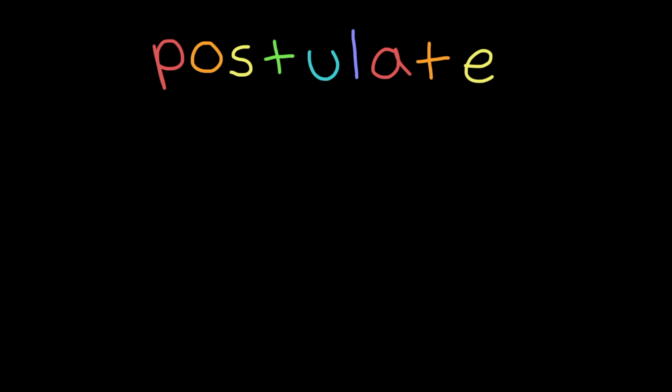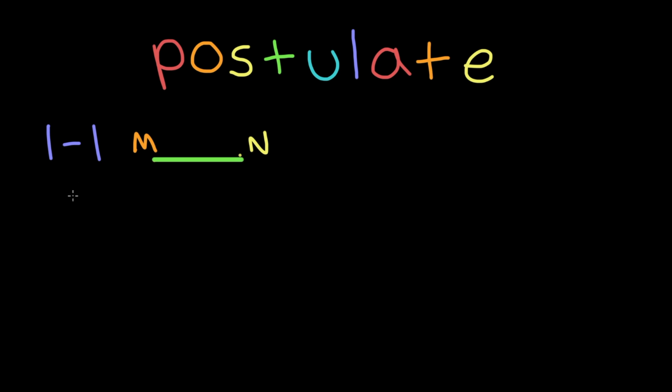So, on to our first postulate, which we will label 1-1 to help us keep track. This postulate states that through any 2 points there exists exactly one line. So, let's draw it to test it out. We'll have point M here and point N here. Now, let's draw a line between them to see if it's true. Sure enough, we can see that there's only one line in between these 2 points. So there you go, there's our first postulate.